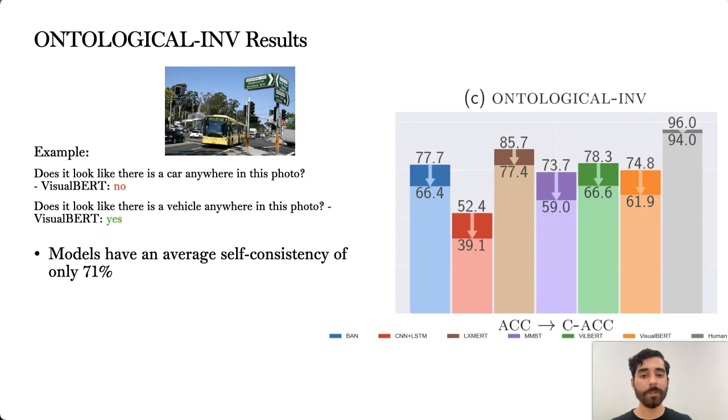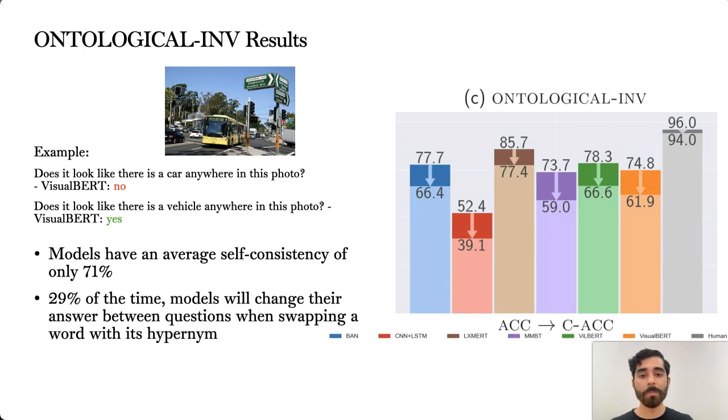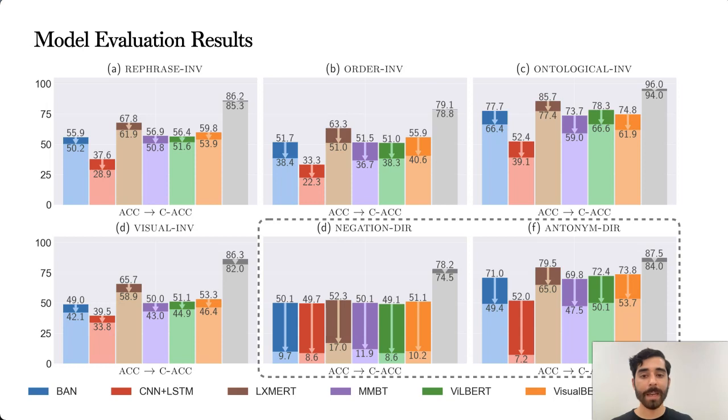Now looking at the ontological invariance test, we see that models are also surprisingly sensitive to hypernym relations. On average, models change their answer 29% of the time when replacing the argument's name with its hypernym. This suggests that models are not as good at leveraging their ontological capabilities when reasoning on VQA queries. Lastly, observing the negation directional expectation test and antonym directional expectation test, we see that models also have rather poor understanding of negation and antonym relationships. We provide further details of these results among additional analysis in our paper.